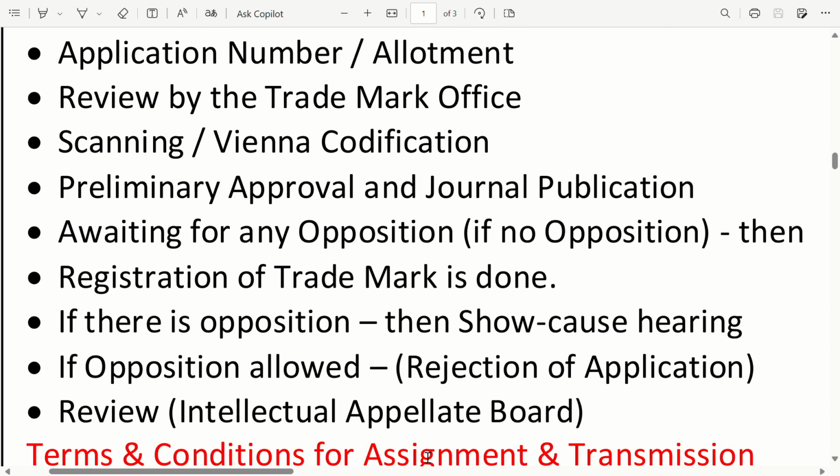If there is opposition, there will be a show cause hearing. If opposition is allowed, there will be rejection of the application. There will be a review by the Intellectual Property Appellate Board.